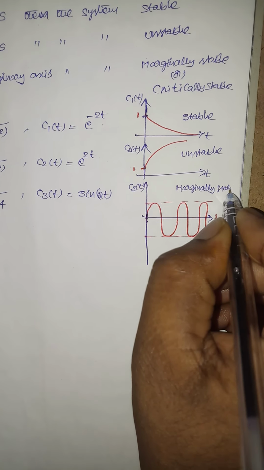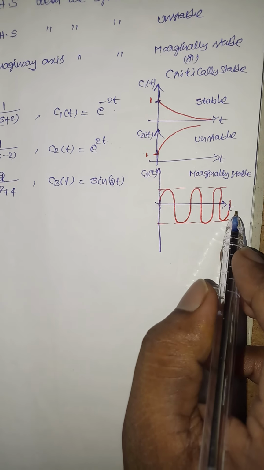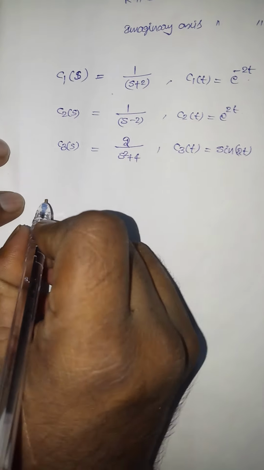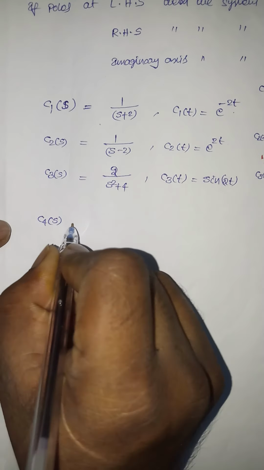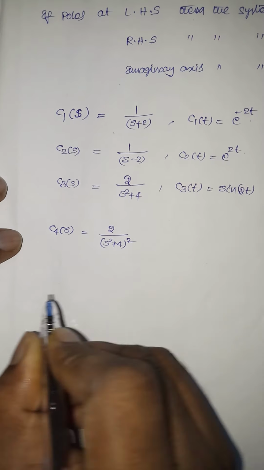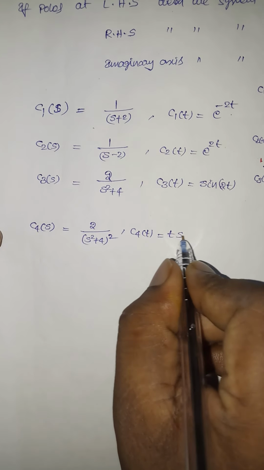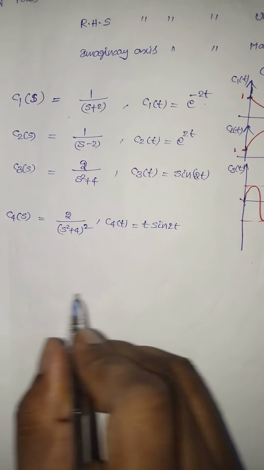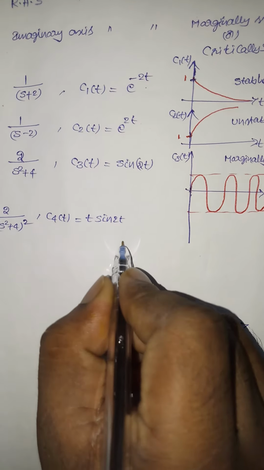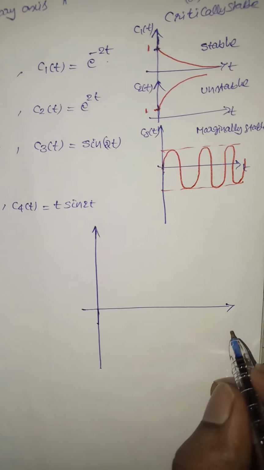Marginally stable or critically stable systems. If the system produces this type of waveform, then the system is said to be marginally stable or critically stable. Suppose I take another system, C4 of s is equal to 2 divided by (s square plus 4) whole square. Then C4 of t is t into sin 2t. If I draw the waveform for this response, it will become like this. It is t.